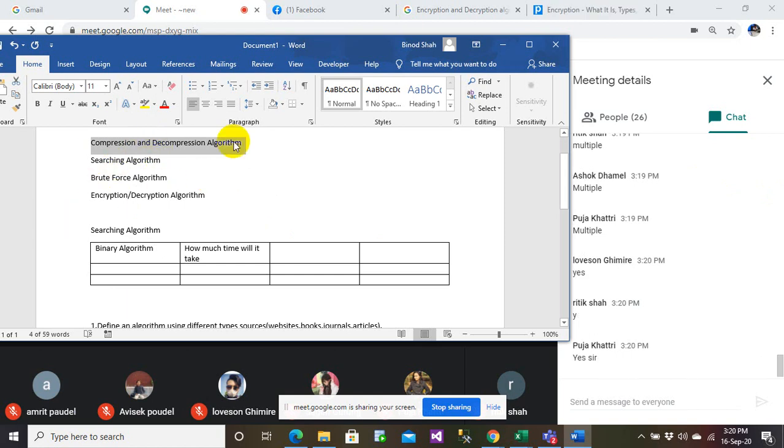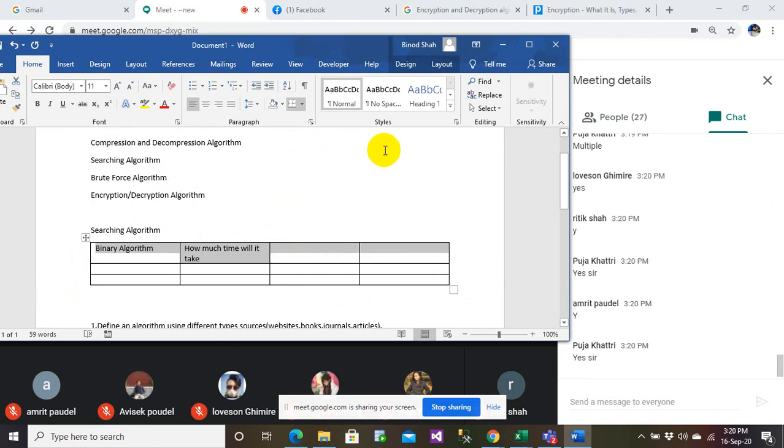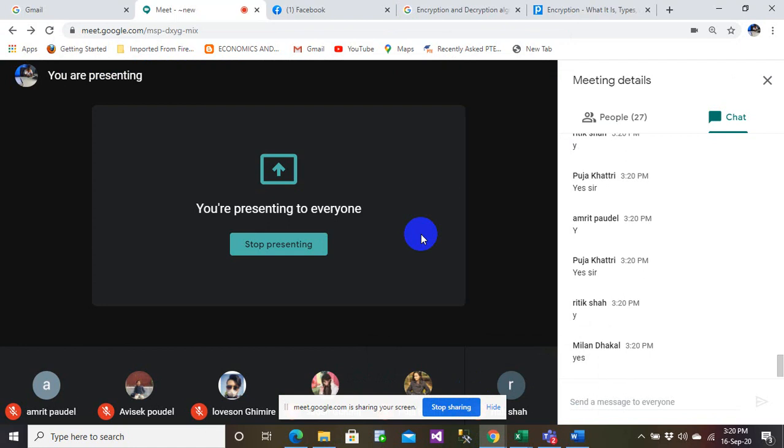Right. For example, I take a searching algorithm. If I take a searching algorithm, there might be different types of searching algorithm. So let us say I could be having, for example, searching.